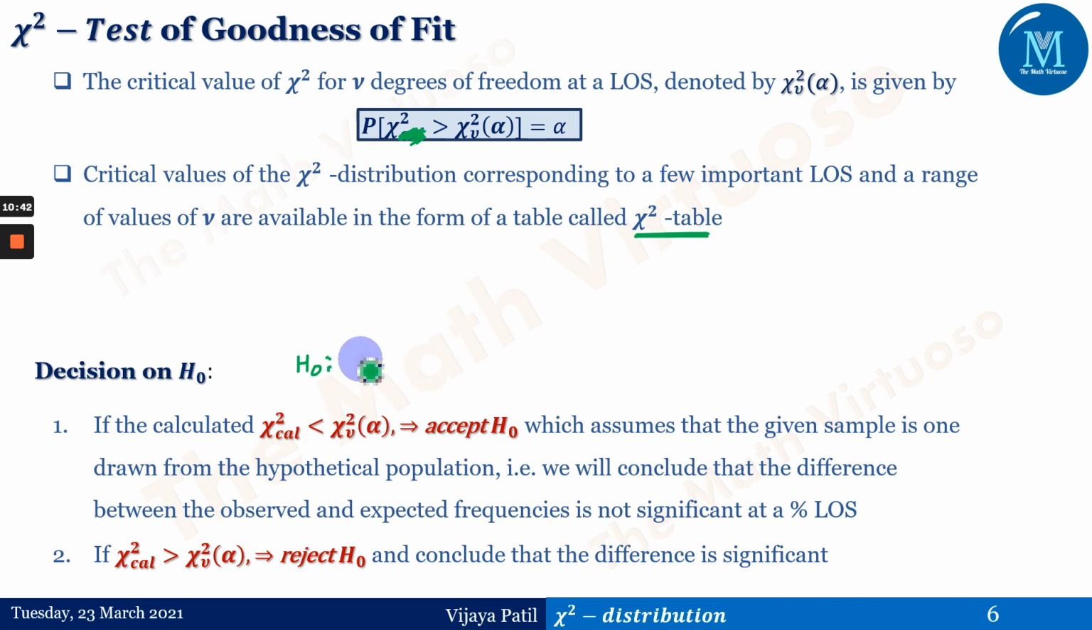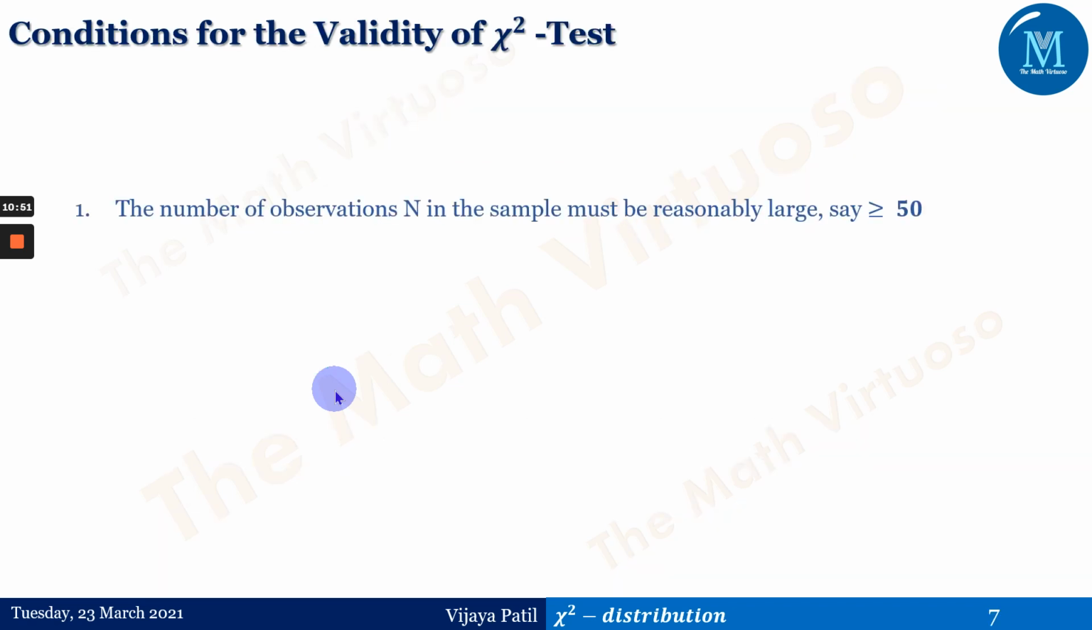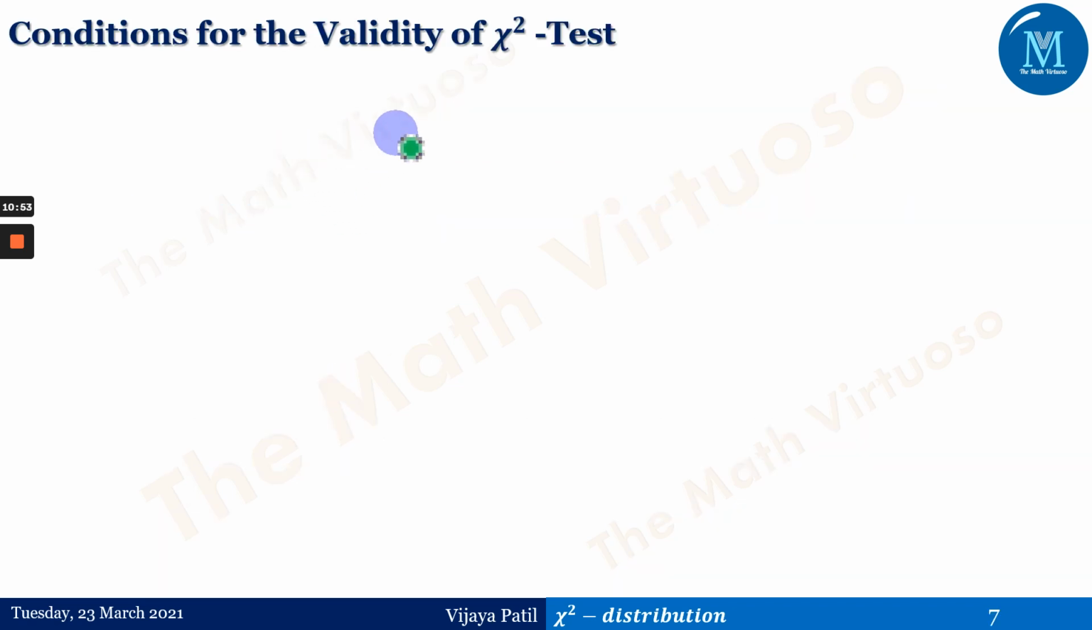H0 would be as a statement. So significant and non-significant, for this H0 and H1 we will be having the statements. Okay. So the conditions for the validity of chi-square test. This is very important here.